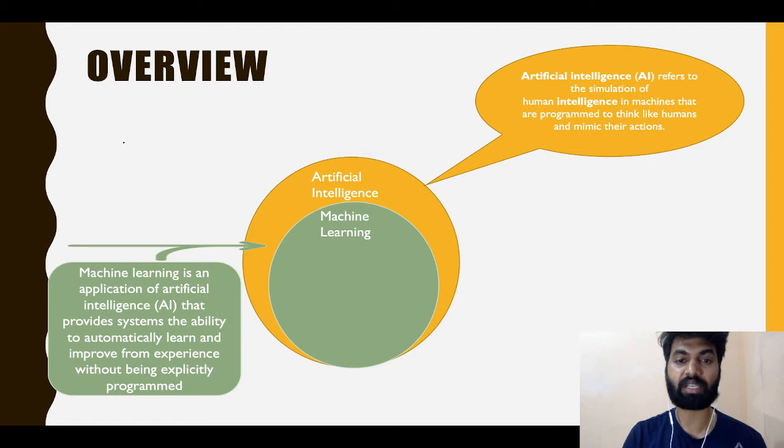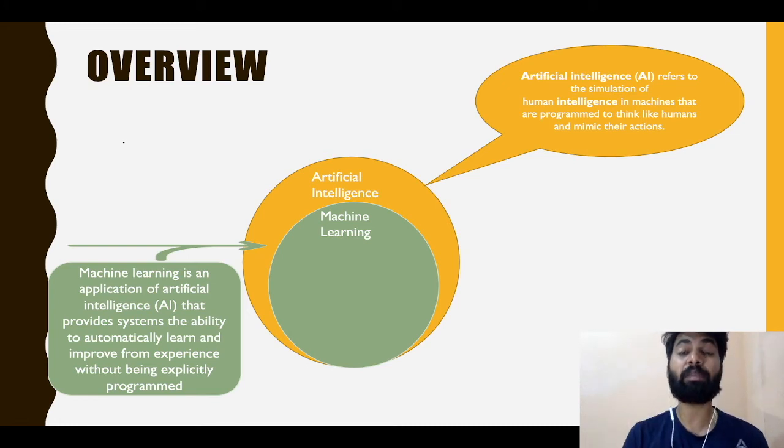This is machine learning. In machine learning we have multiple scenarios: supervised as well as unsupervised learning, and multiple algorithms like logistic regression, decision trees, random forest, naive Bayes, and for unsupervised learning principal component analysis and k-means clustering.